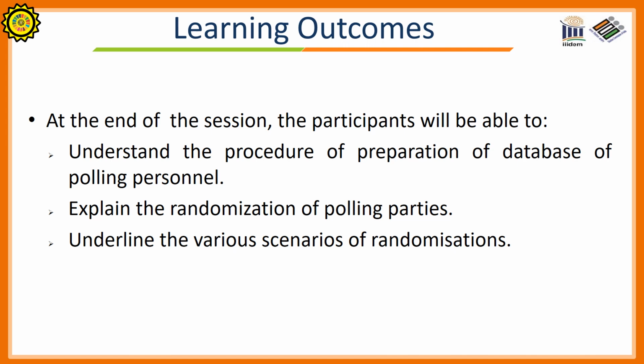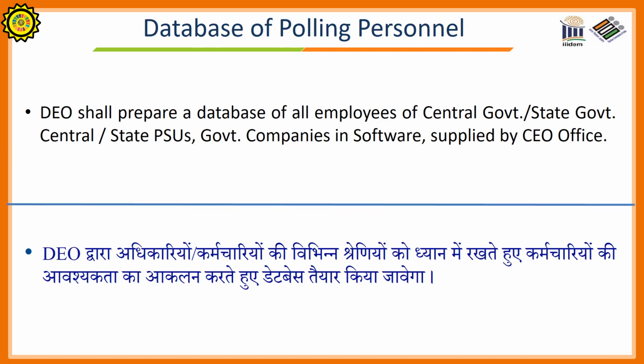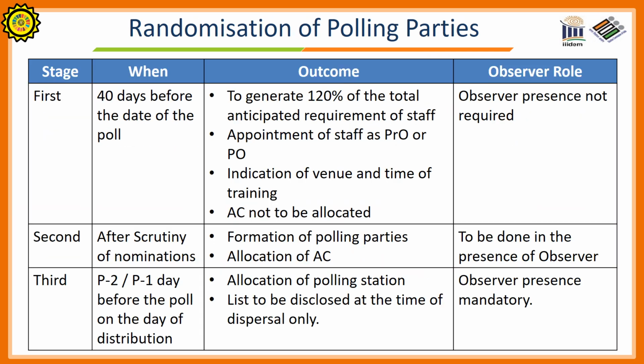Learning outcomes. At the end of the session, the participants will be able to understand the procedure of preparation of database of polling personnel, explain the randomization of polling parties, and underline the various scenarios of randomization. Database of polling personnel: the District Election Officer shall prepare a database of all employees of central government, state government, central and state PSUs, government companies, and software supplied by the CEO concerned.